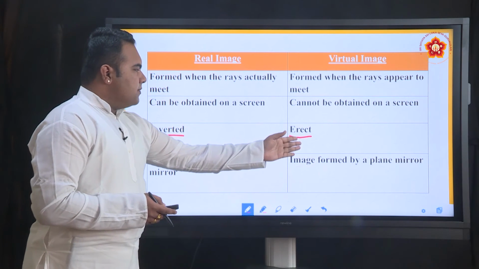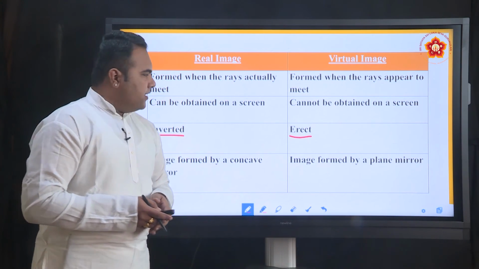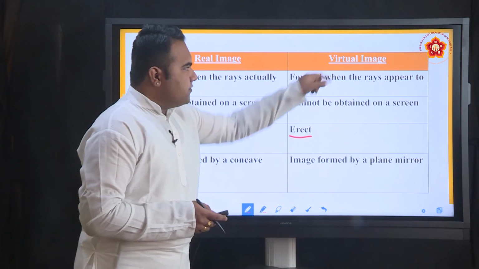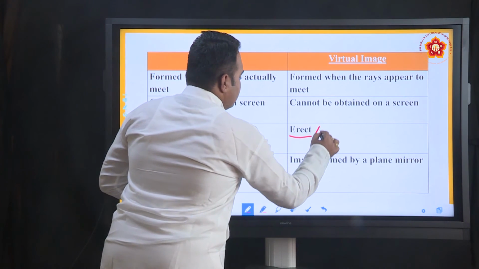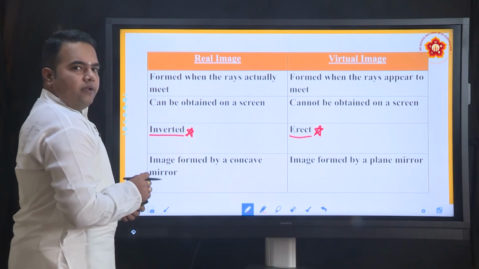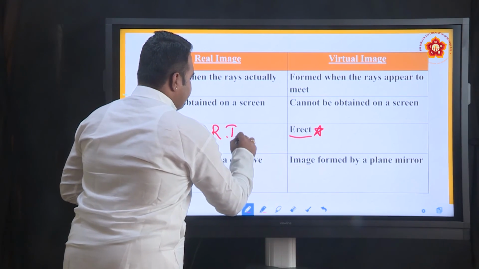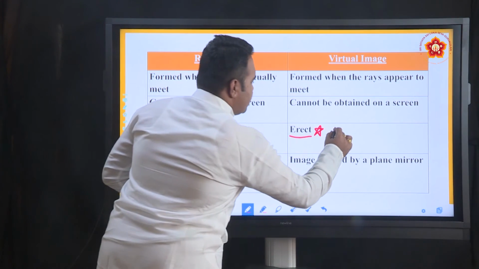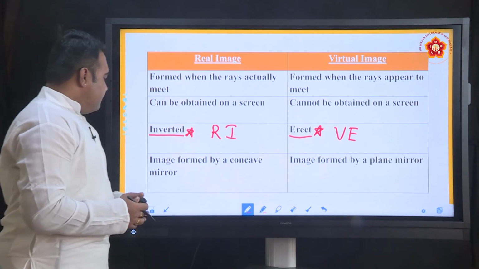And if the mirror produces an erect image, you should understand that the image is virtual. These are the two watchwords you will have to look for: erect and inverted. A real image is always inverted and a virtual image is always erect. This you will have to remember.